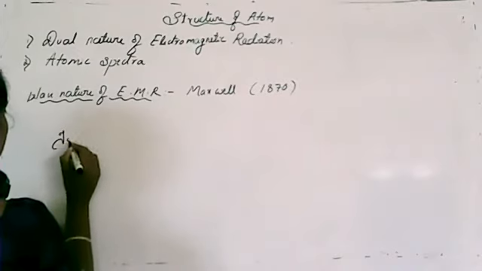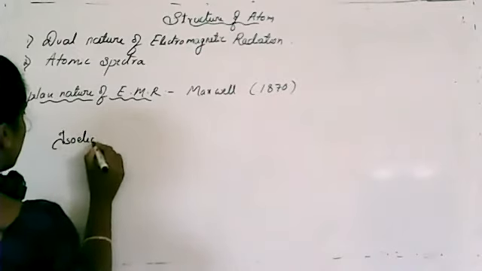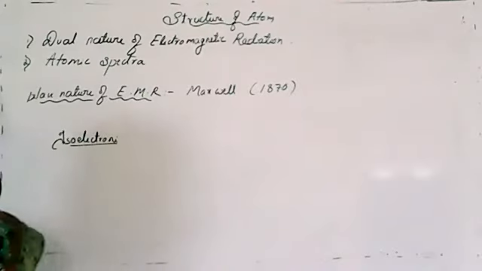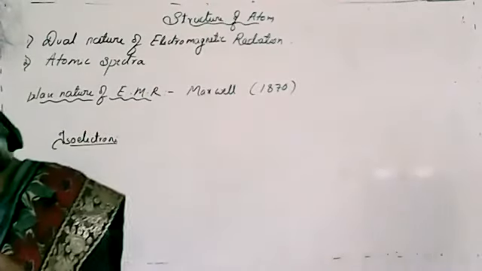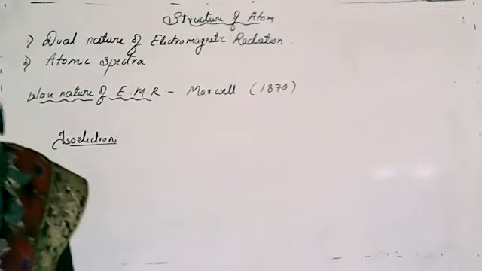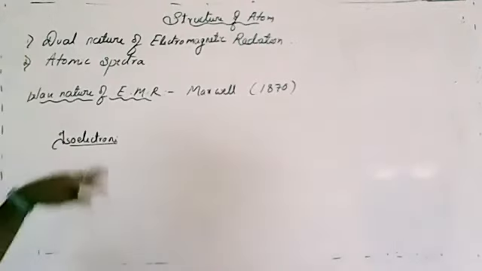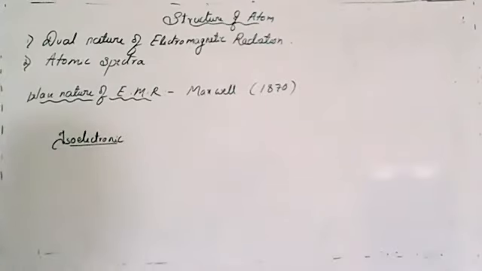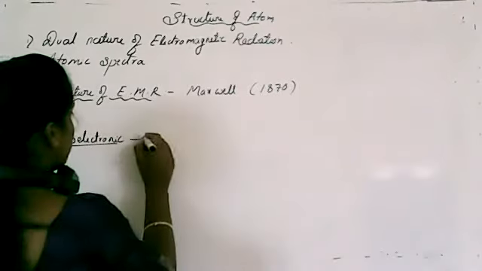So that is nothing but isoelectronic species. We already studied isobars, isotopes, isotones, isn't it? So this is another one, that is isoelectronic species. So what is isoelectronic species?